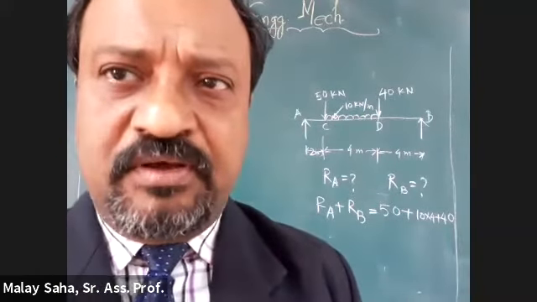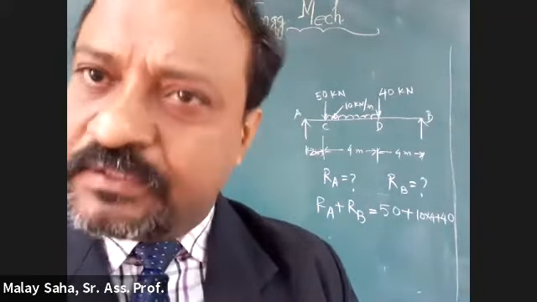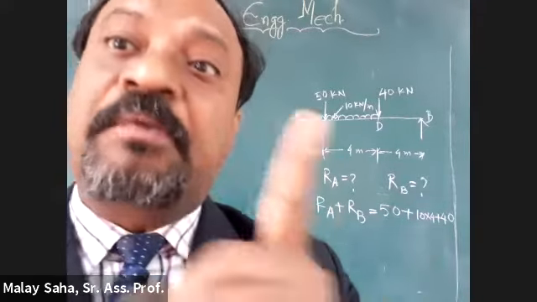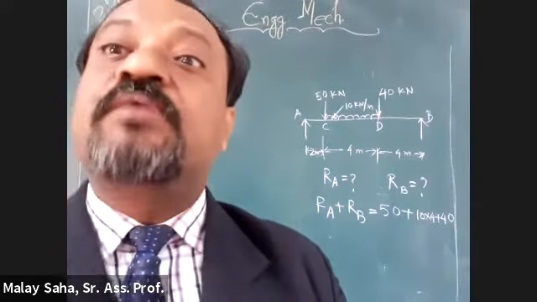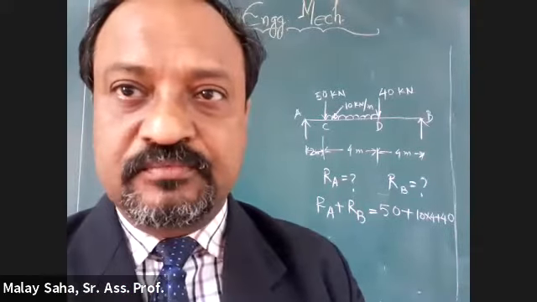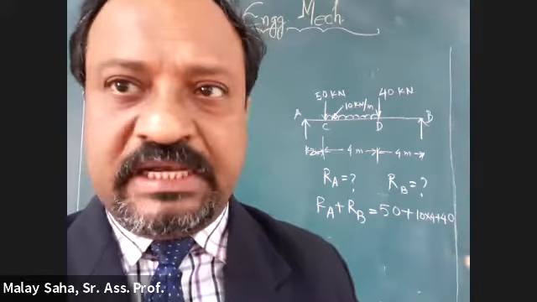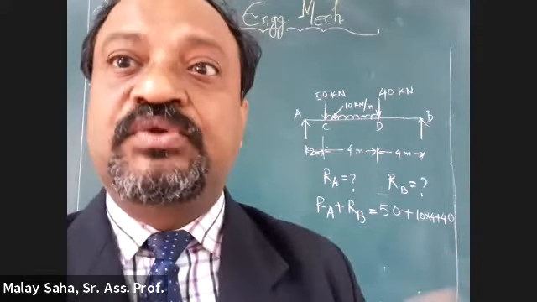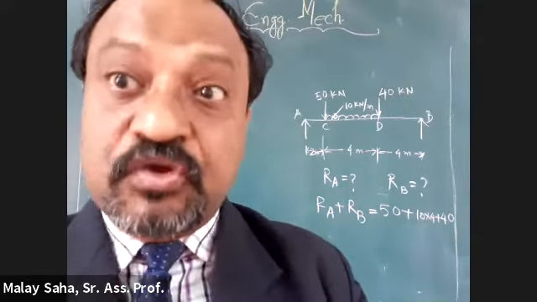This is the UDL. So to convert it to a single equivalent load, you have to convert the UDL into one equivalent point load. Otherwise you cannot handle it.